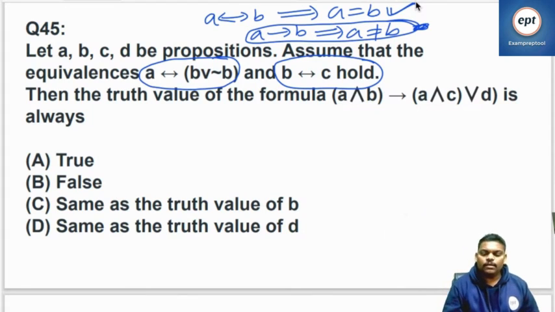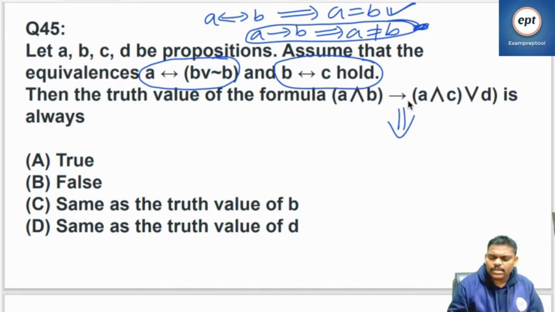Yeah, now see, they have given something. Assume that the equivalences are valid. Then the truth value of the formula is given like that. Now see, there may be many ways. I'm just doing one thing.